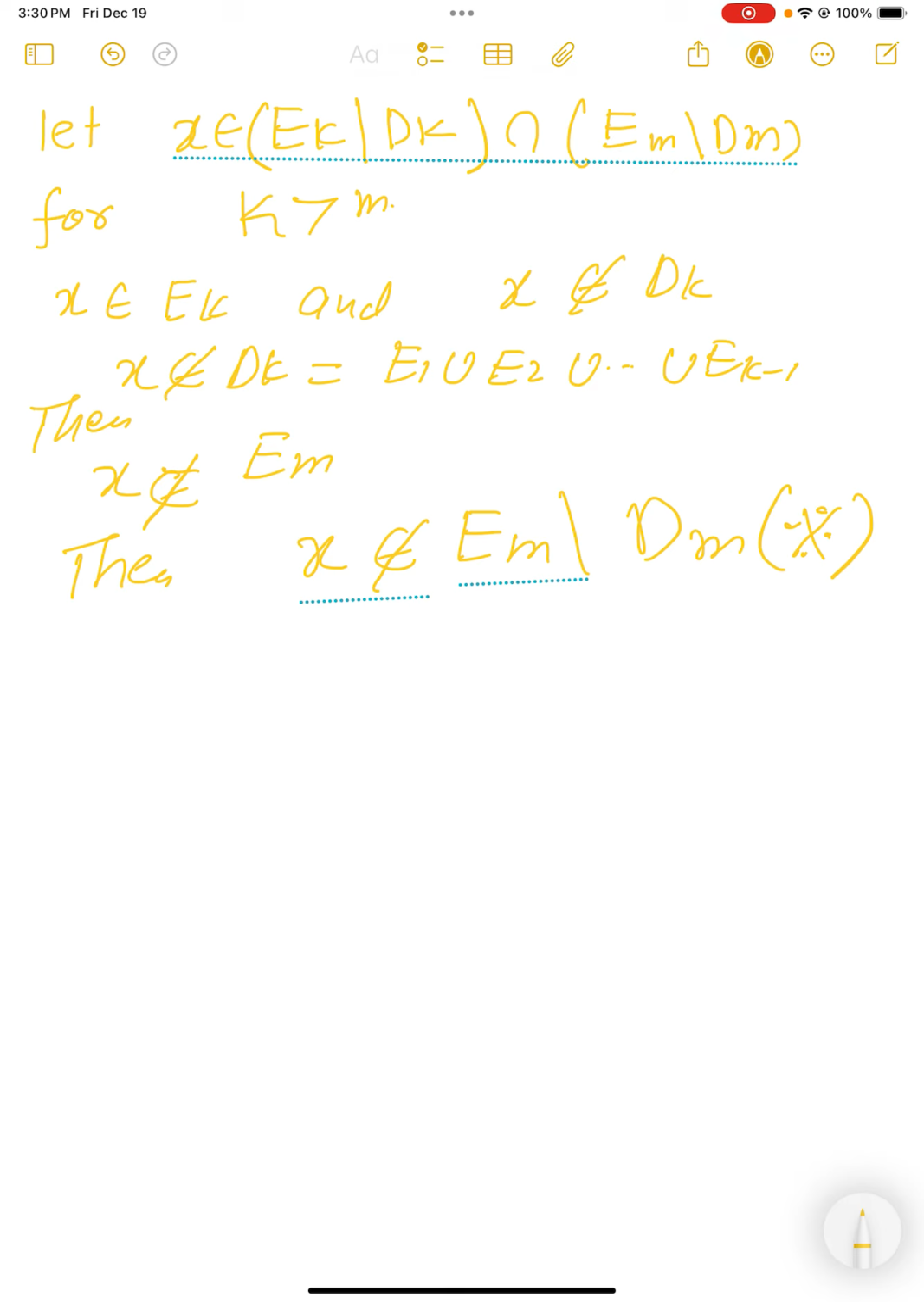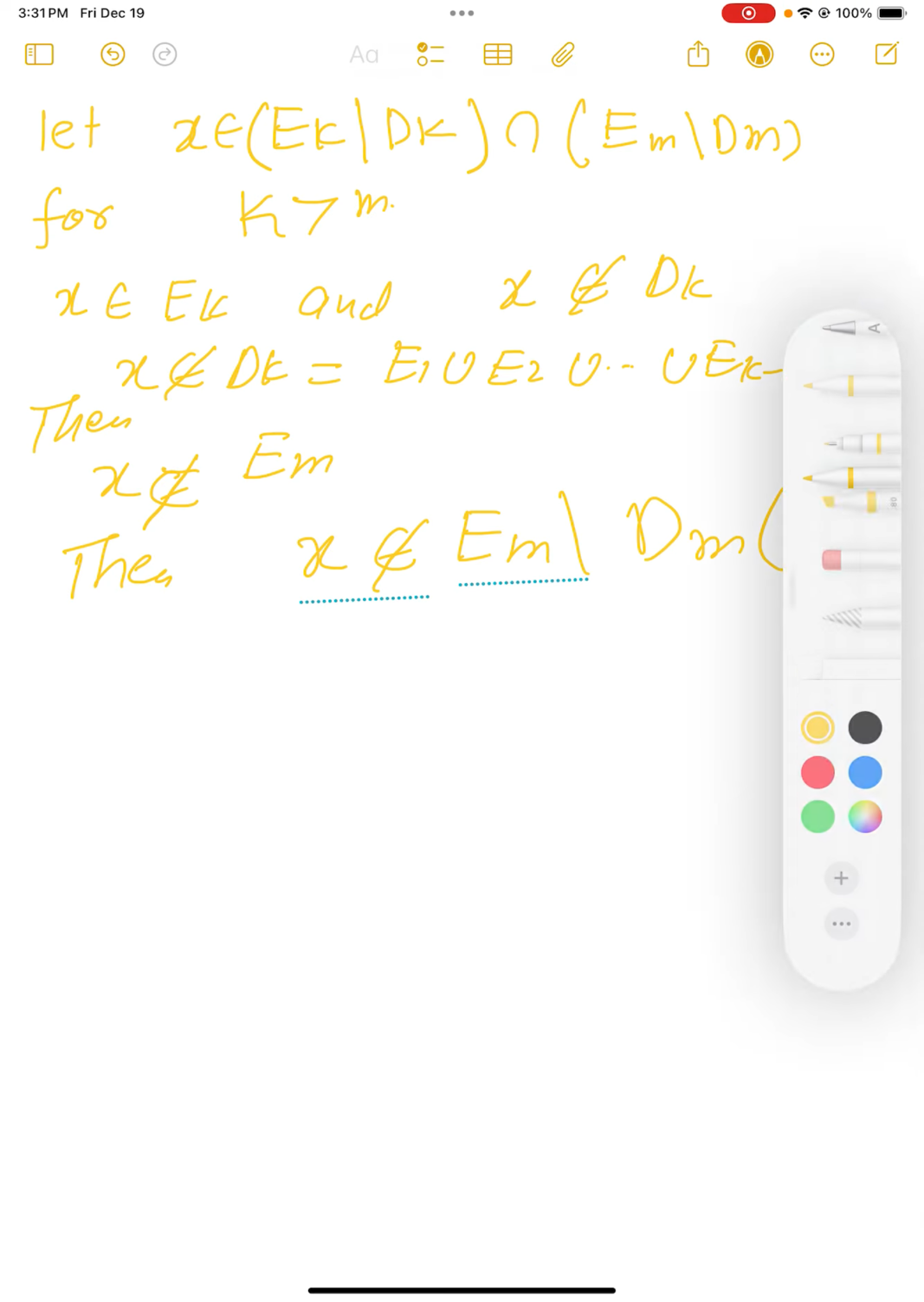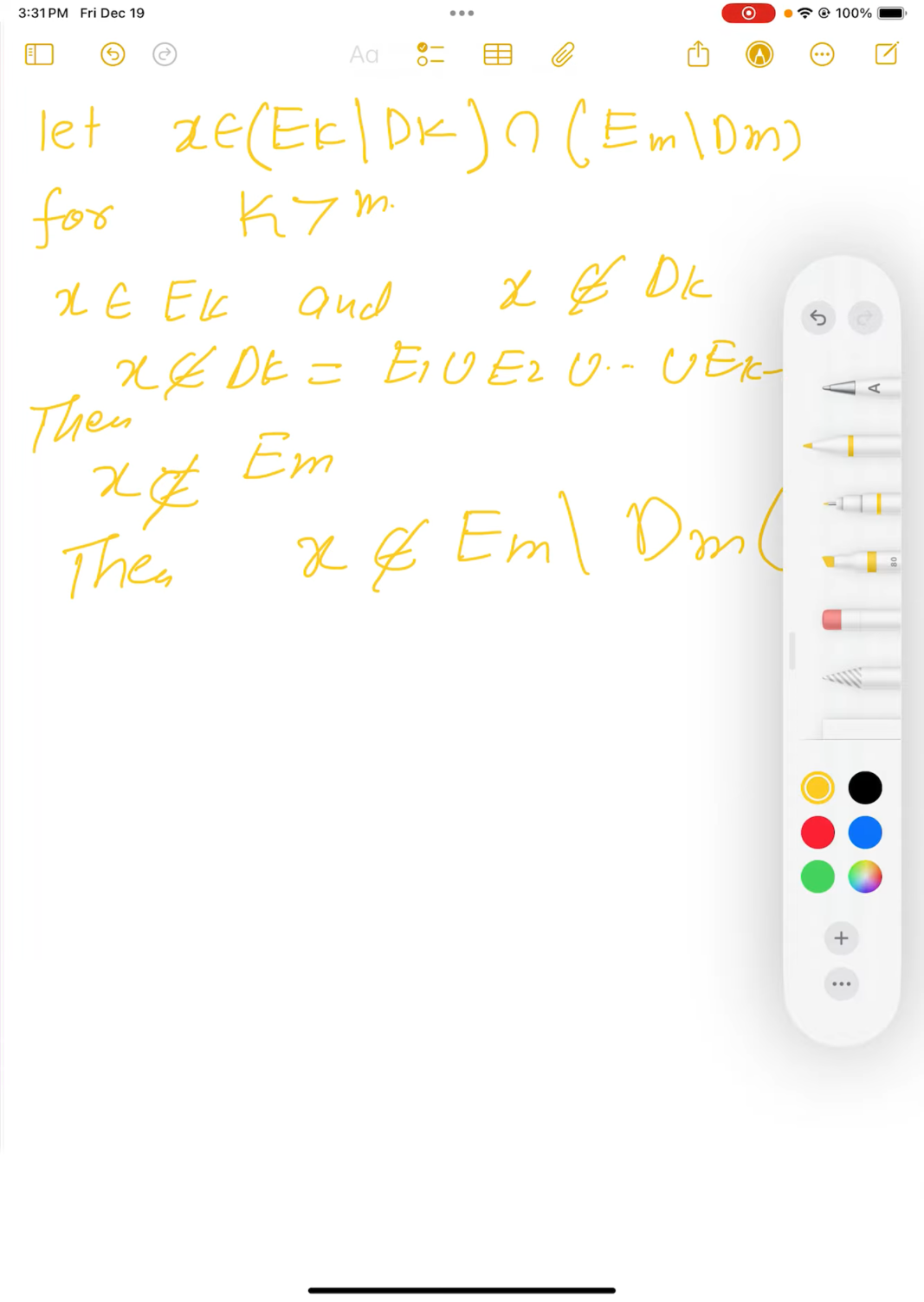So the sets E1 difference D1, E2 difference D2, E3 difference D3, and so on, form a sequence of disjoint sets. That's the construction and we proved it: how it is disjoint and how the union is nothing but the union of E_k. Now the proof is very easy because we have disjoint sets, so we can go ahead and use the second property.